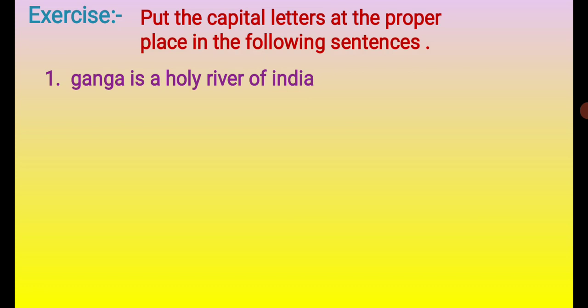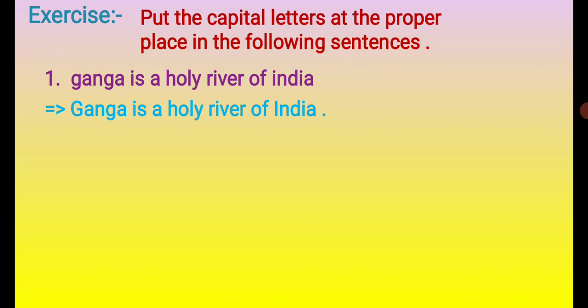And India is the name of a country, so the first letter of India will also be capital. So what will be the answer? Let's see. Ganga is a holy river of India. We write G of Ganga and I of India in capital letters. We capitalize both letters.